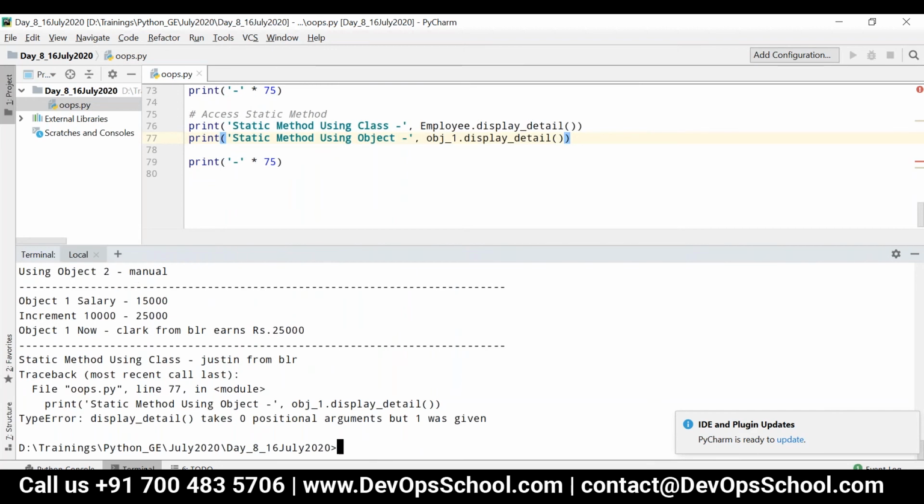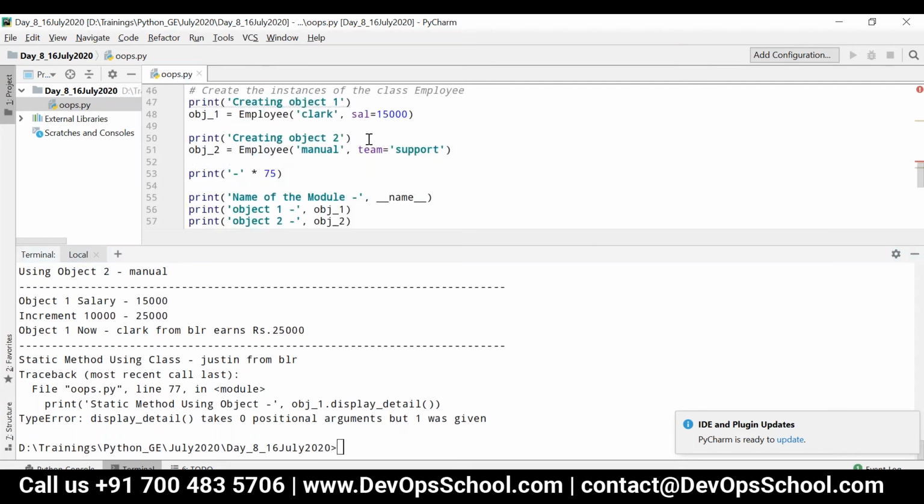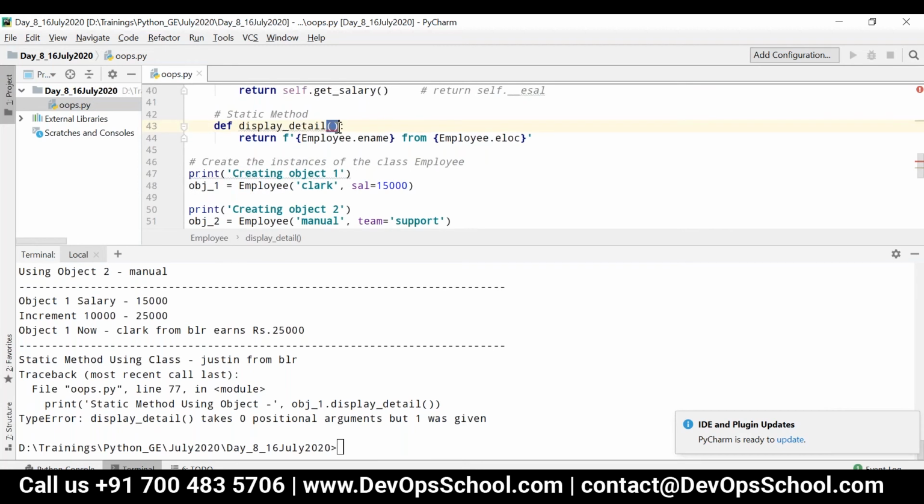I am getting the error saying, that is in line number 77. Line number 77. What is the error? Display detail takes 0 positional arguments. Yes, that's right. Absolutely right. It is not taking any arguments. But one was given. We are passing one argument to that object. What is that parameter which is being passed?